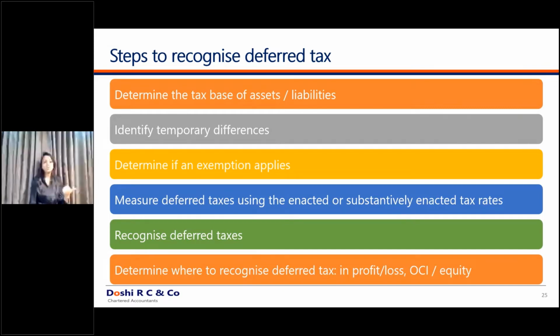The first method, which certain people used to follow, was to compare the accounting P&L with the tax P&L and compute the amount of deferred tax. So for example, today the expenditure appearing in my accounting P&L is 100, but it is not allowed presently under income tax; it will be allowed on actual payment basis. That is why I compare the accounting P&L expenditure of rupees 100 with the tax P&L. There is no deduction available for this expense, and accordingly there is a deferred tax.